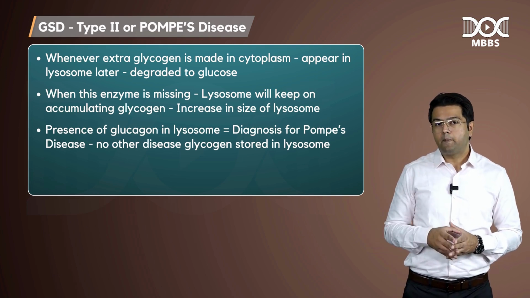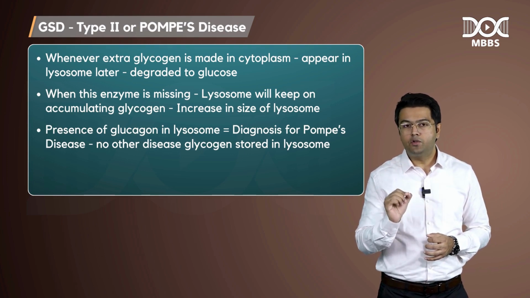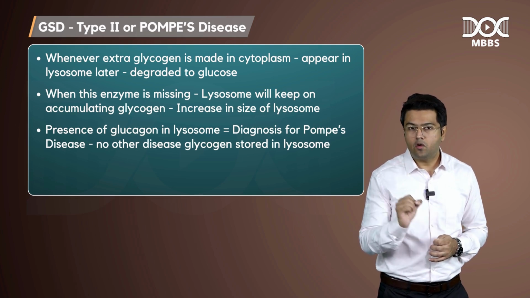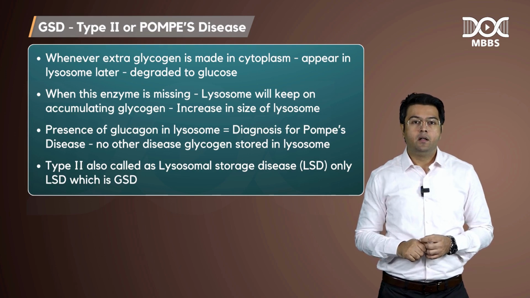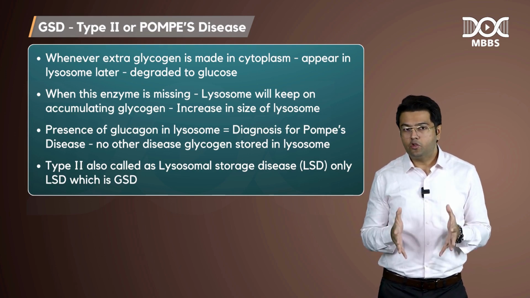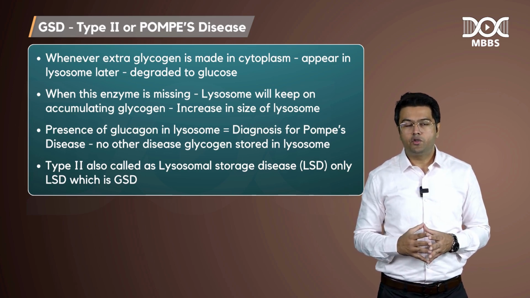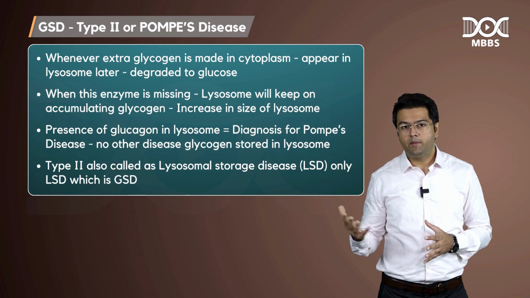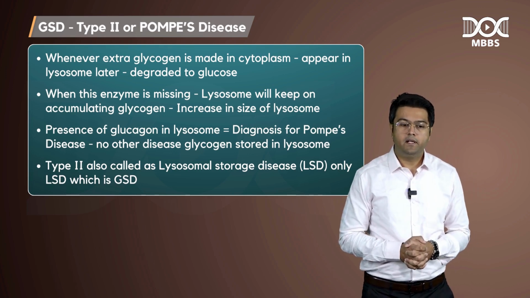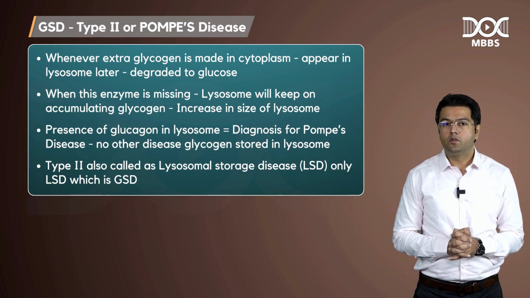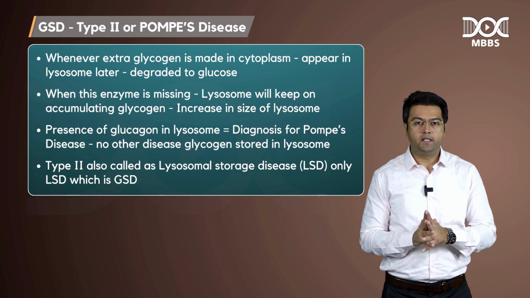So I can say that type 2 Pompe's is the only glycogen storage disease which is also called a lysosomal storage disease, LSD. Right guys, LSDs or lysosomal storage diseases we will discuss in some other topics, like Gaucher's disease, Sandhoff's disease or Tay-Sachs disease, etc. There are a lot of other diseases we'll discuss in lipids. So understood, this is the only LSD which is a GSD.